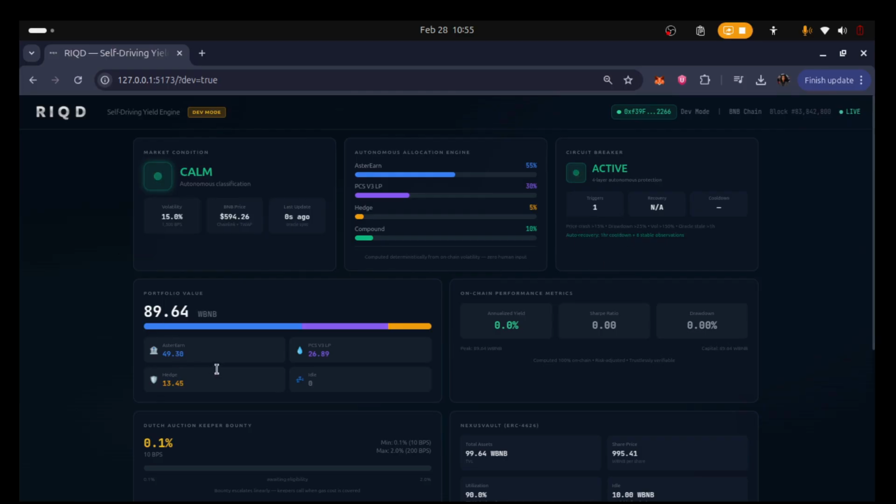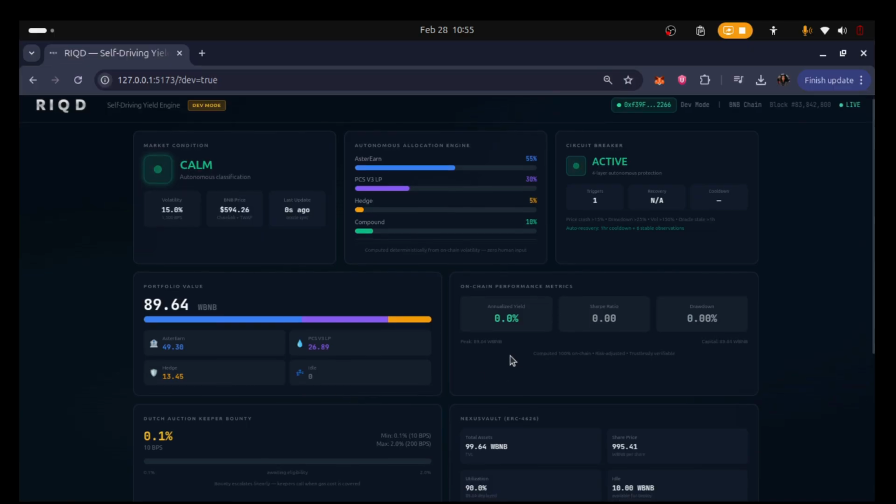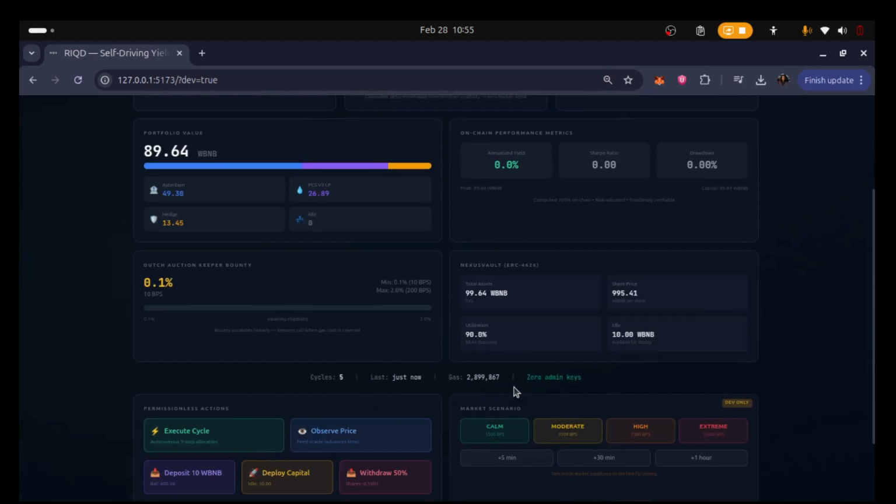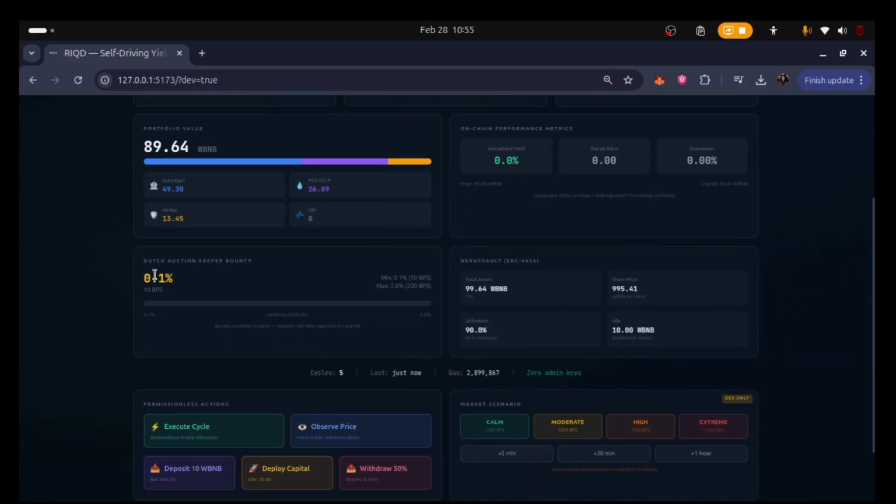Portfolio, 90 WBNB deployed across 3 venues, 49.5 in AsterDEX Earn, 27 in PancakeSwap V3, and 13.5 in Hedge, all visible, all on-chain. Performance, annualized yield, on-chain Sharpe ratio, and drawdown, computed entirely in Solidity.